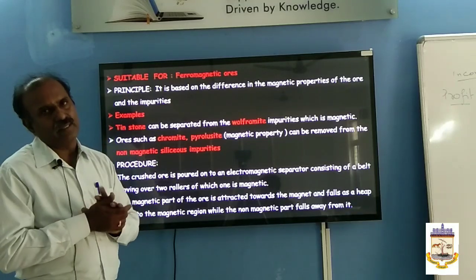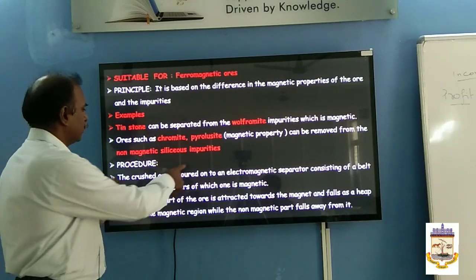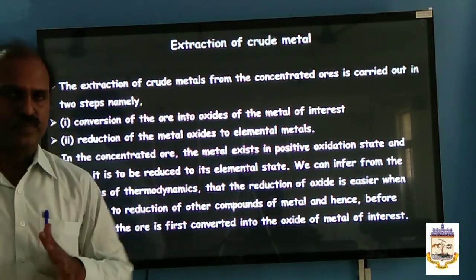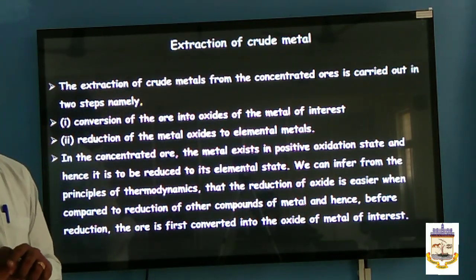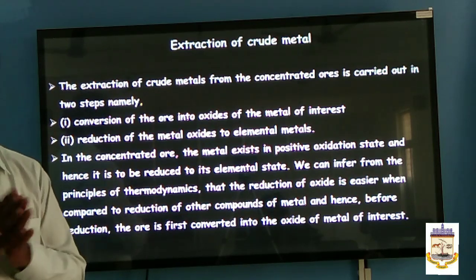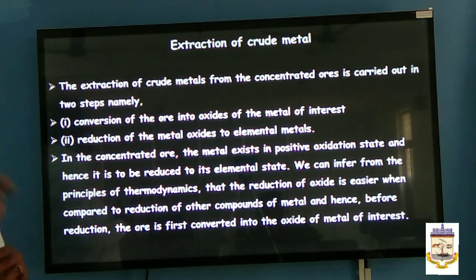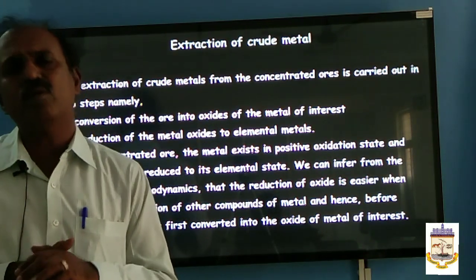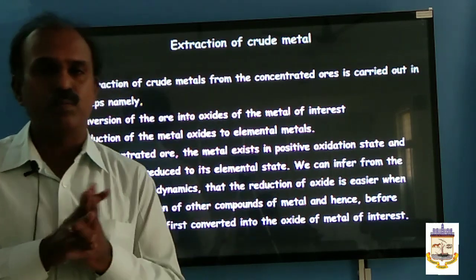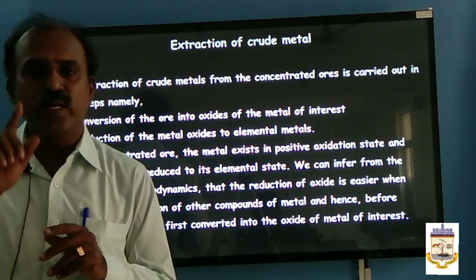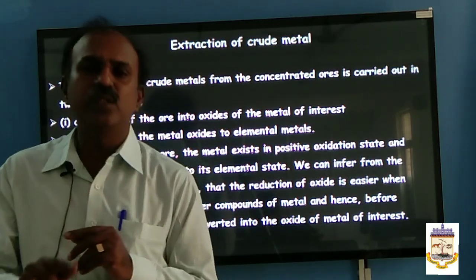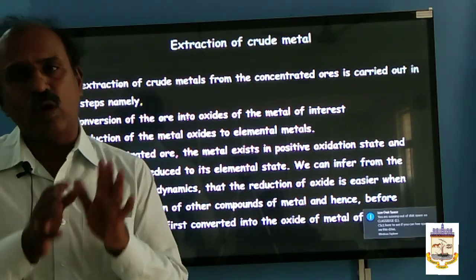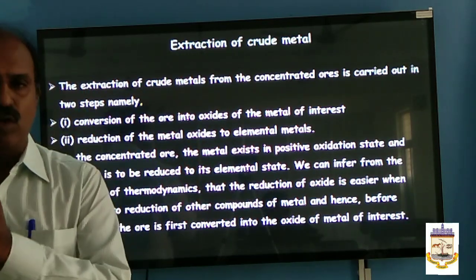extraction of crude metal. So just look at here, extraction of crude metal. It can be done in two ways. One, first the metal of your interest, the metal which you are going to extract, is converted into the form of oxides. Why should we convert the metal into the oxide? Why can't we extract the metal from all other compounds? Because you remember, it is very easy to reduce the metal oxide into metal than the other compounds. That is why the compounds of metals are converted into metal oxide.